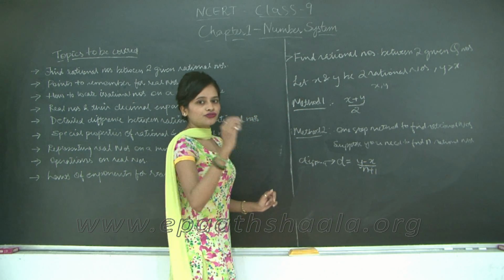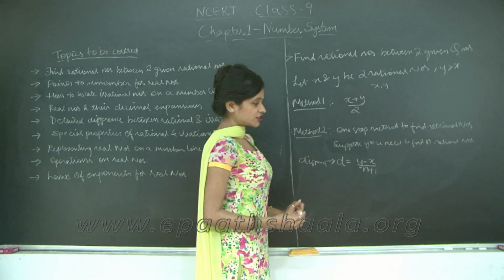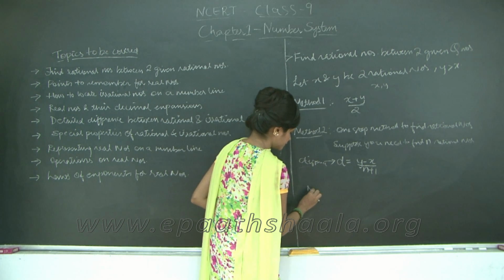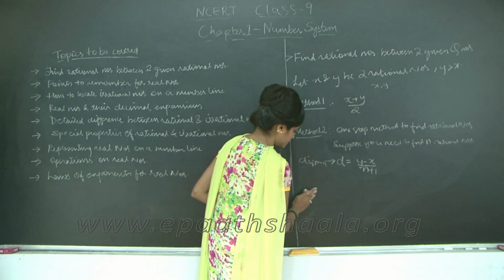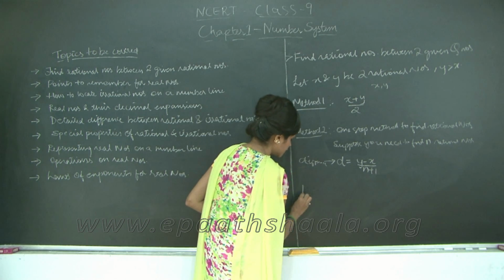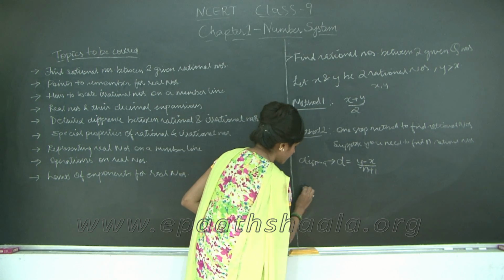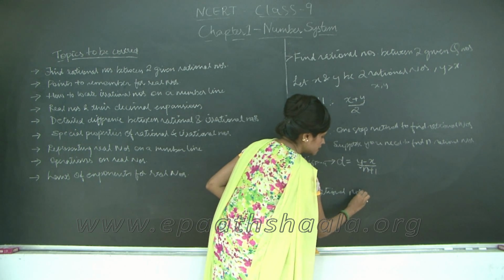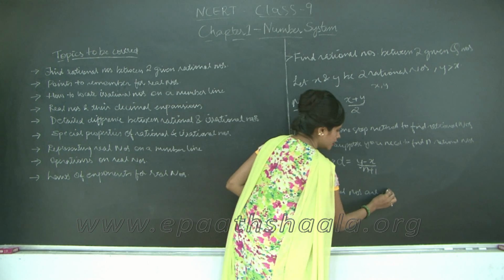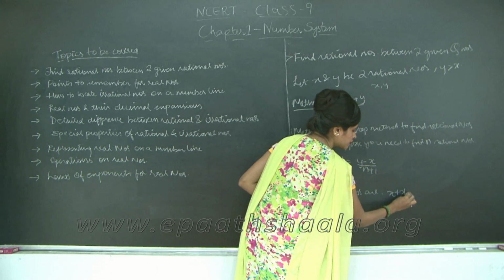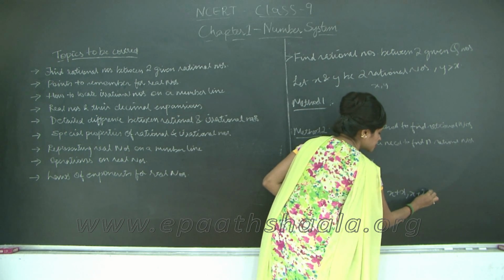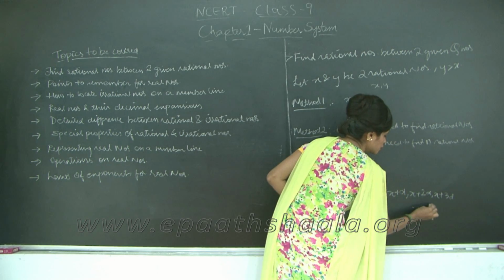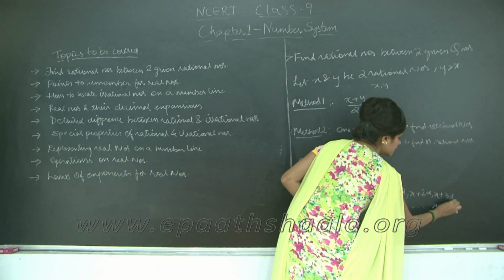Okay, now to find these n rational numbers, the formula is: the n rational numbers are x plus d, x plus 2d, x plus 3d, up to x plus nd.